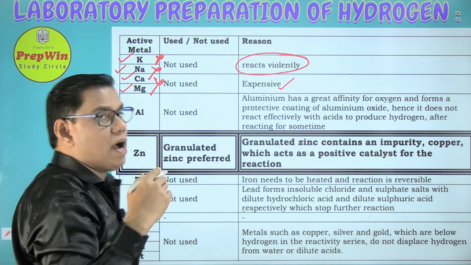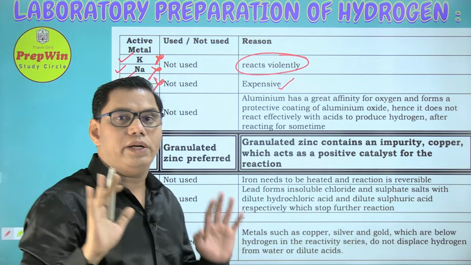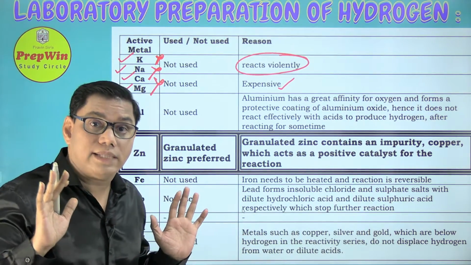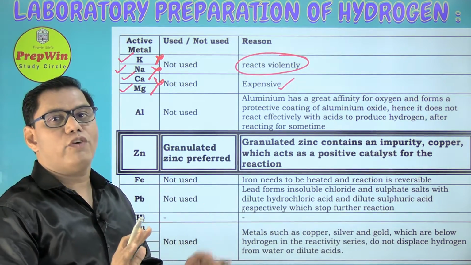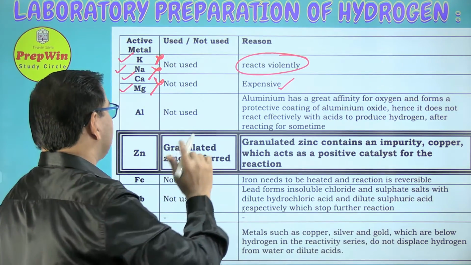Potassium and sodium are not used because they are dangerous. We try to keep ourselves safe, so we stay away from them because they can harm us.